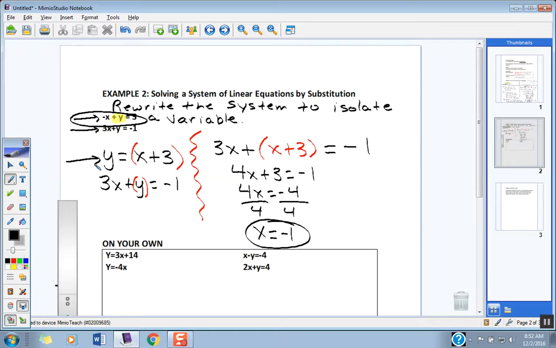Or if you want, you can come right back and use this one. I'm going to use this one, actually. I think this is a lot easier. The one where y is all alone. I would use the one where y is all alone. Just plug in -1 right here. It says y is equal to x plus 3. What are you going to plug in for this x now? -1. What is -1 plus 3? 2. So what's the y value have to be here? 2. Y has to equal 2, you bet.